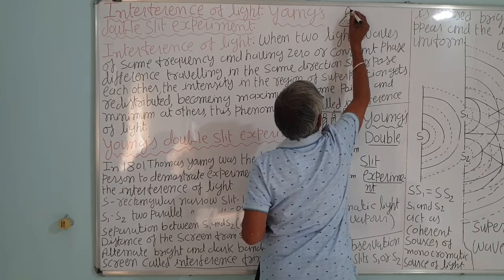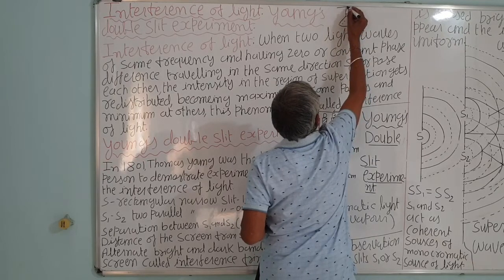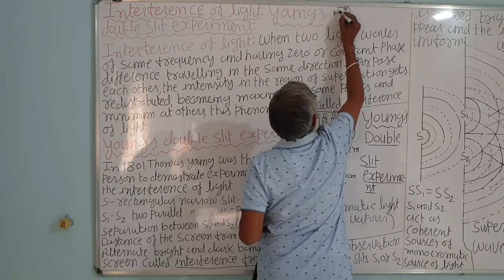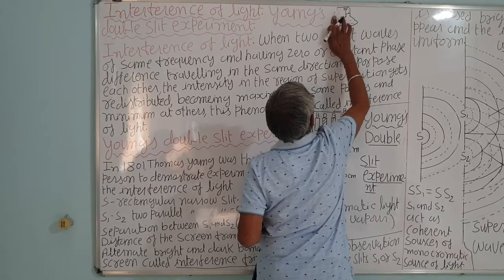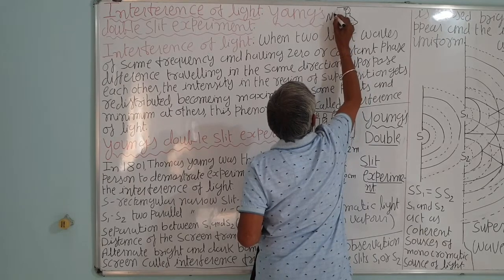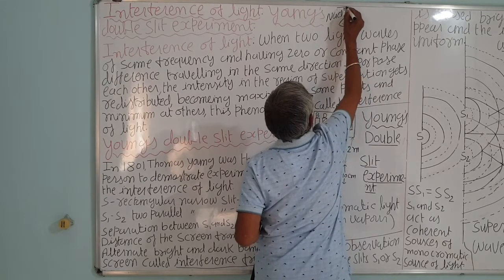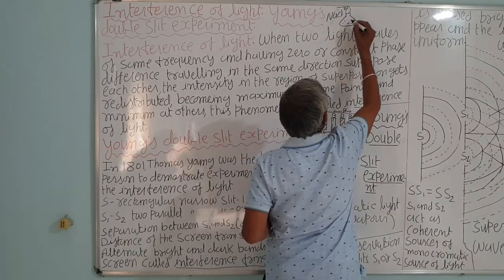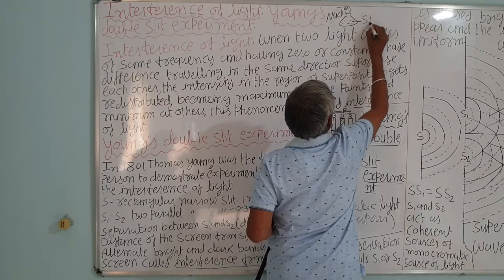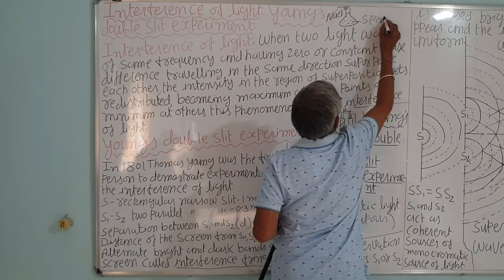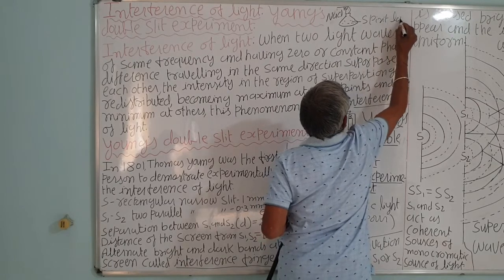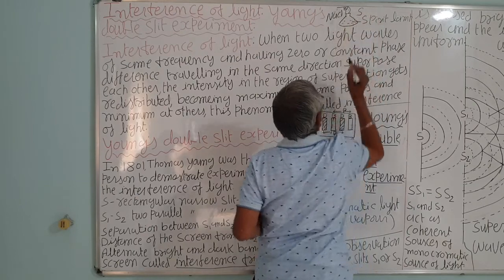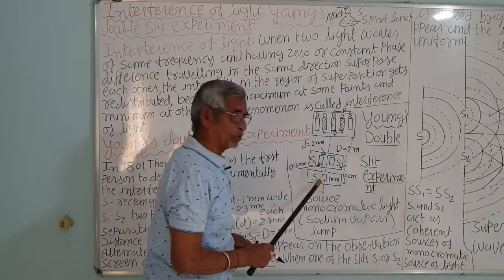This is the flame of the spirit lamp, and over that he used a piece of cloth having NaCl, a piece of cloth soaked in NaCl solution and held over the flame. So this was the source he used.